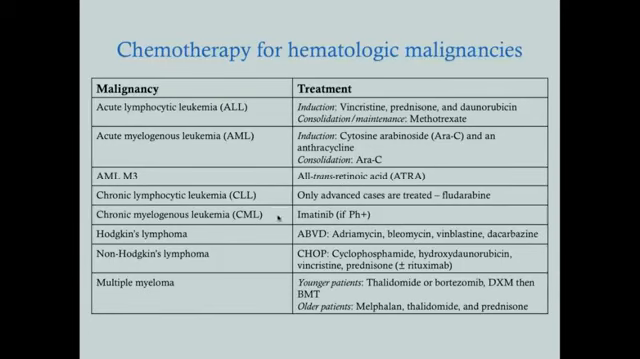CLL and CML, the one you really need to know is CML. You give imatinib if it's Philadelphia chromosome positive, most of them are. So imatinib for CML. Hodgkin's, we said, is the ABVD chemotherapy. With non-Hodgkin's, it's CHOP, or you might otherwise hear it R-CHOP, where you just add rituximab to the CHOP chemotherapy.